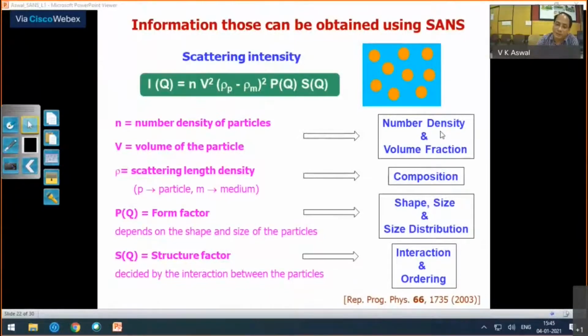I would say it would not be easy to get all of them in one go, because to get a particular piece of information, you need to plan the experiments tactically. So not all of them you can get for your system, but it will depend on how you plan experiments. Many times, if you already know the concentration, you get other information. Or if you already have some information about shape and size, then you can get other things. So it is always good to know as much as possible about your system, so that the reliability of getting other parameters also increases.